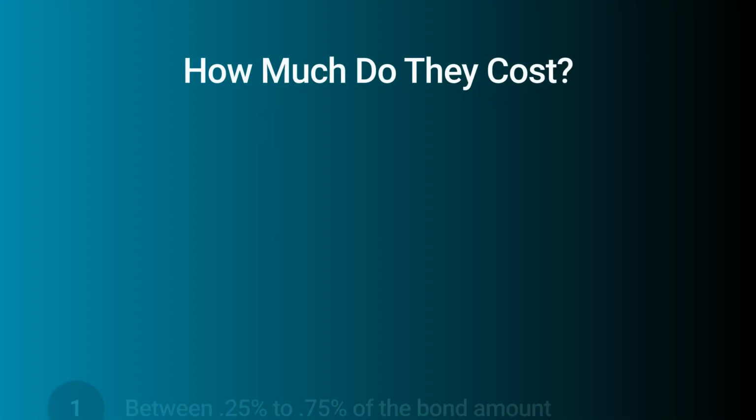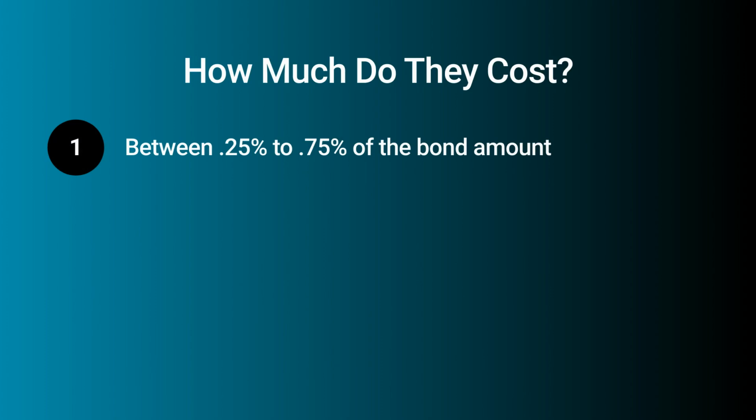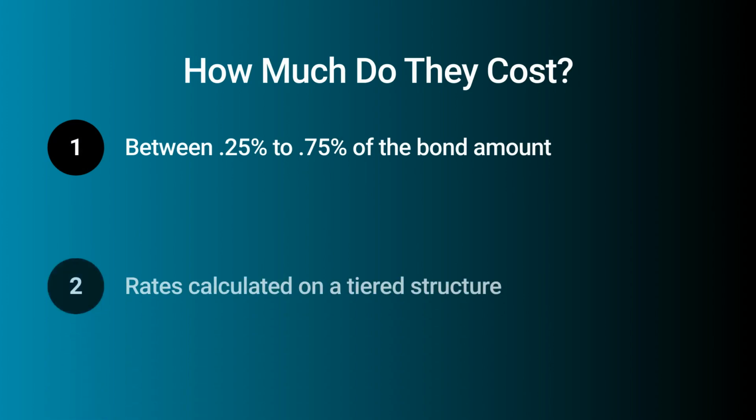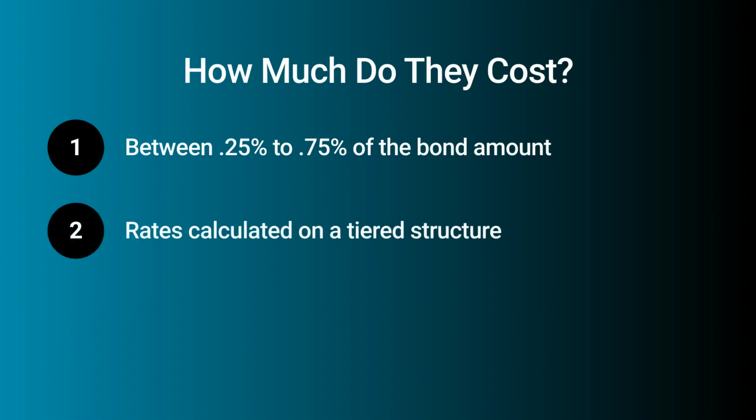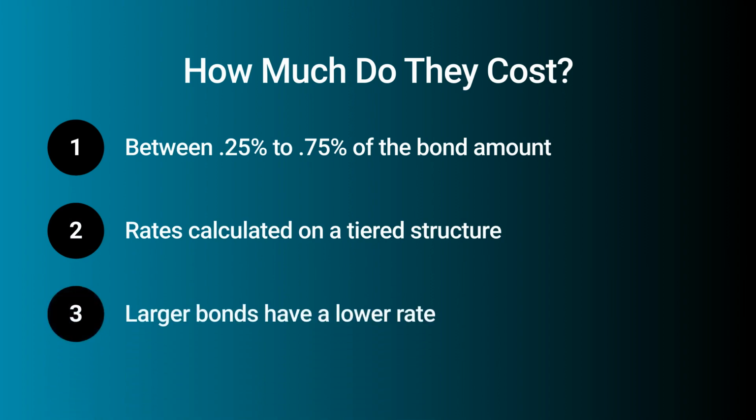Most probate bonds cost between 0.25% to 0.75% of the bond amount, with a minimum premium of $100. Probate bond rates are calculated based on a tiered structure. What this means is that larger bonds will be charged a lower rate than smaller bonds.